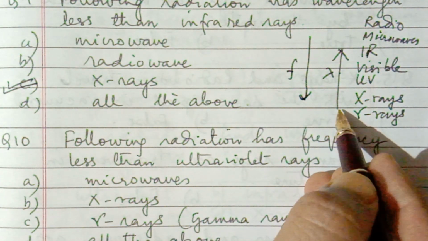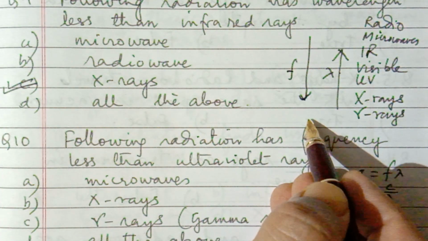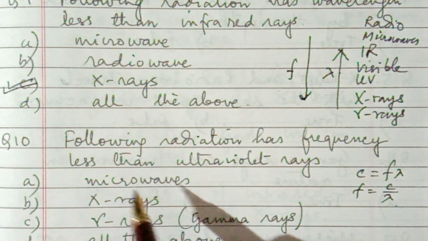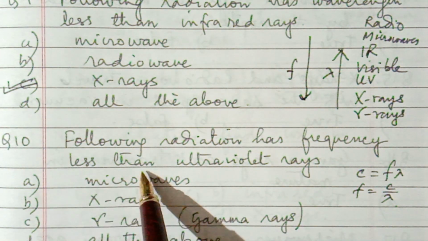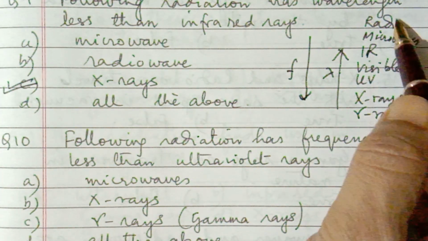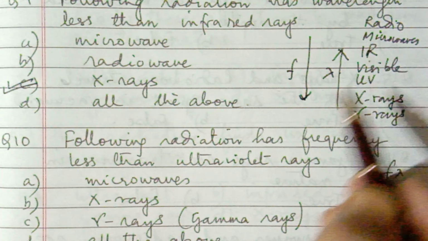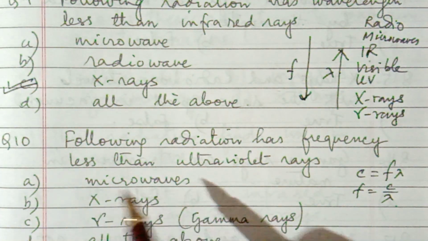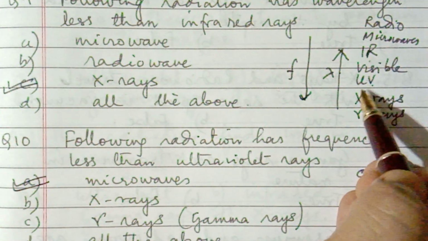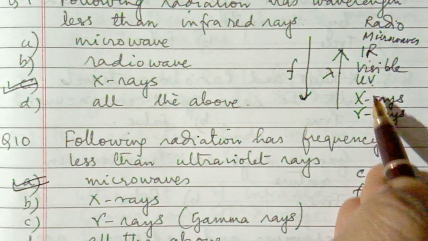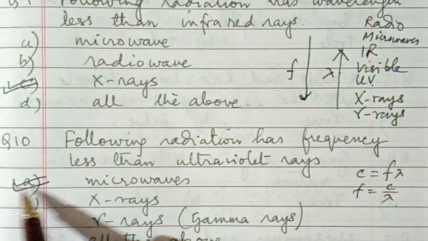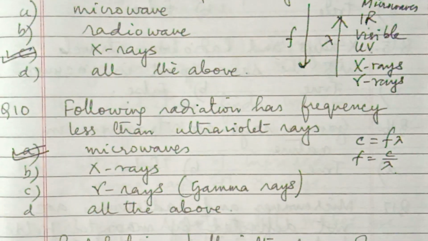So we need radiations with less frequency than ultraviolet. Microwaves, yes, this is the answer. Microwaves have less frequency than ultraviolet. X-rays and gamma rays lie above ultraviolet and have more frequency. That's why microwaves are the correct answer.